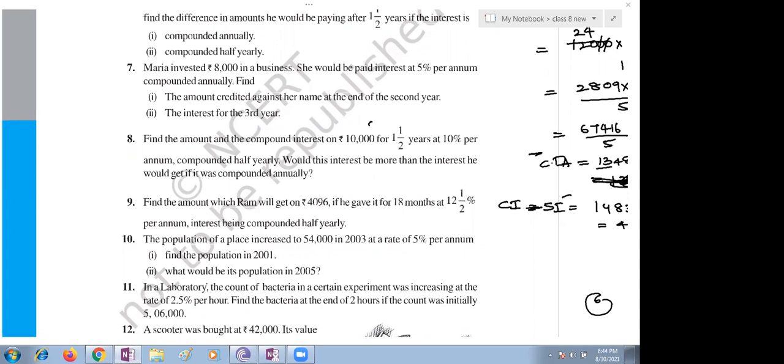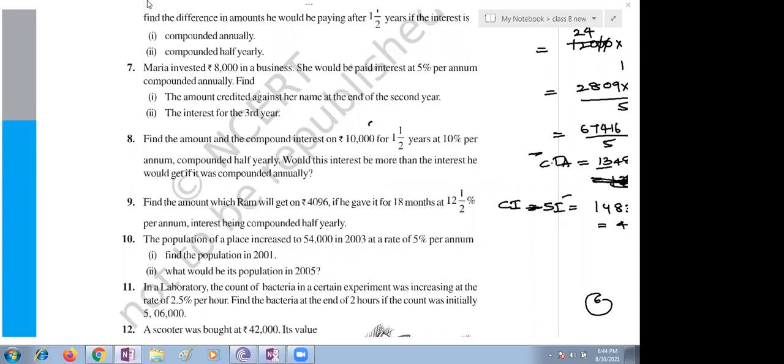Right. The 2 zeros of 20 and 20 cancel, and 8,000 will be cancelled. Then 2 twenties and again 2 twenties. 21 into 21 is 441. Into 20 we can do, which is 8,820, ma'am. 441 into 2 directly. So 820, ma'am. 820 is the interest. Very good. 820 is the interest in the first case. Coming to the second part, wait, Sahu.